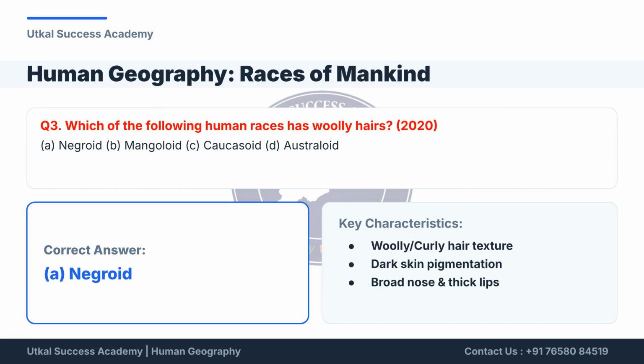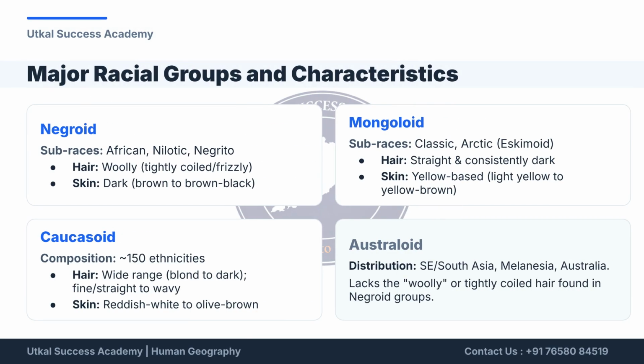Next question. Which human race has woolly hair? The correct answer is A, Negroid. Key characteristics of the Negroid race include woolly or curly hair, dark skin pigmentation, a broad nose, and thick lips. Here is an overview of the major racial groups and their characteristics. The groups are Negroid, Mongoloid, Caucasoid, and Australoid, detailing their sub-races, hair types, skin tones, and distribution.